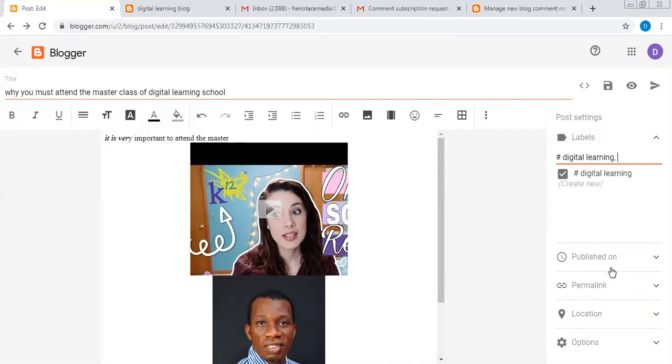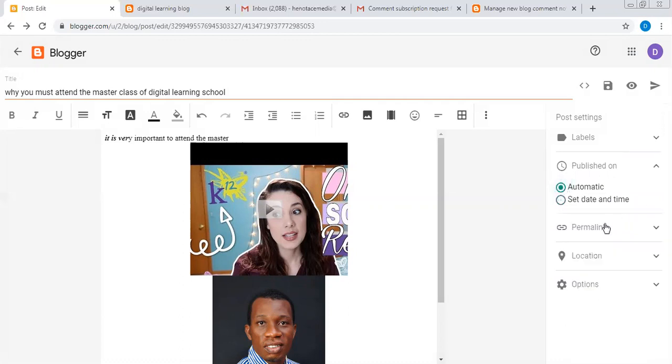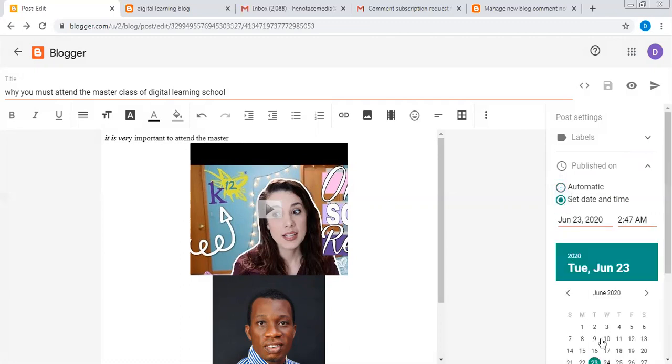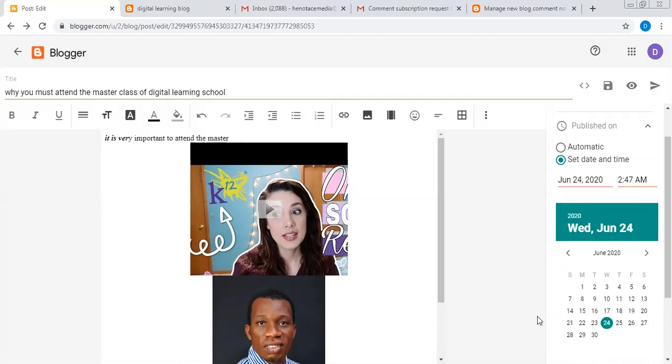Then you can now publish. If you want to publish it immediately, you write automatic. Otherwise, you can set the time and date. You can write maybe second or third or fourth, then set maybe the 24th or something like that.